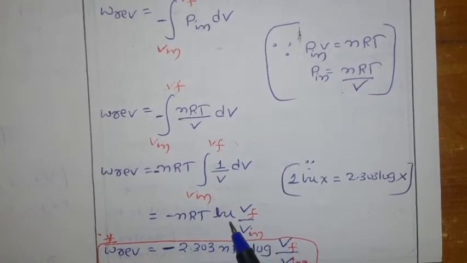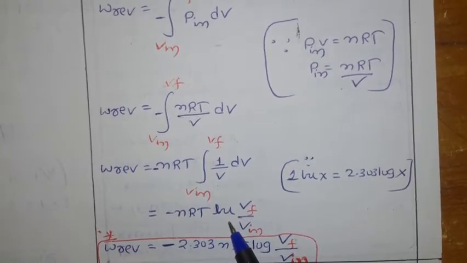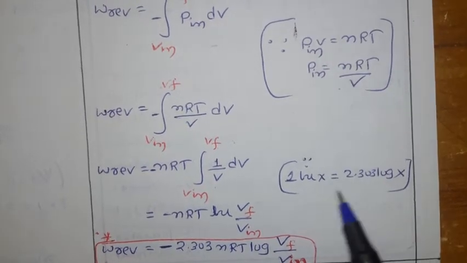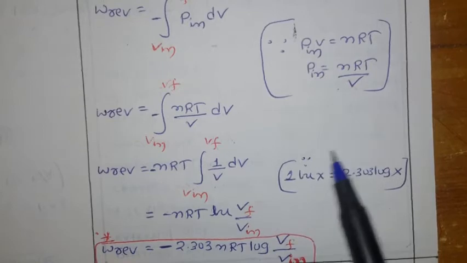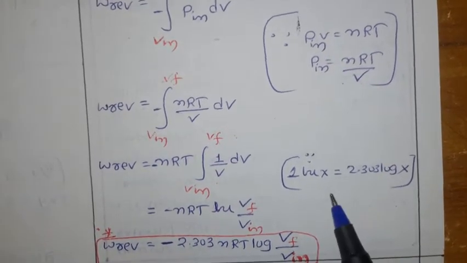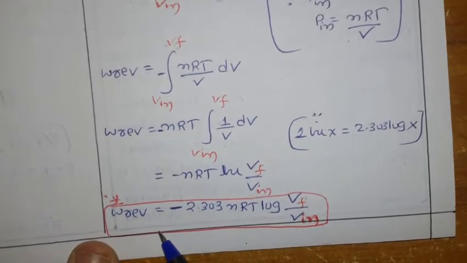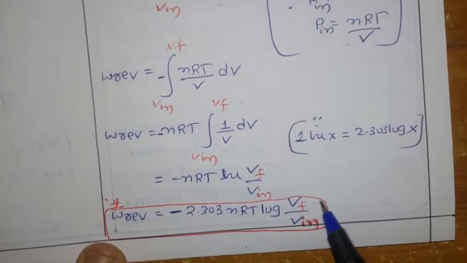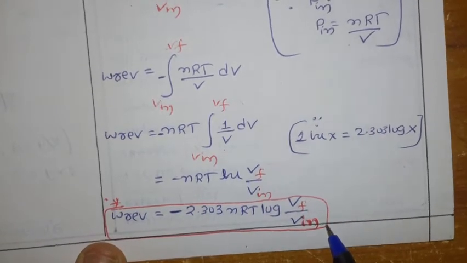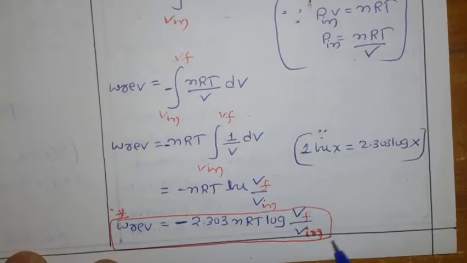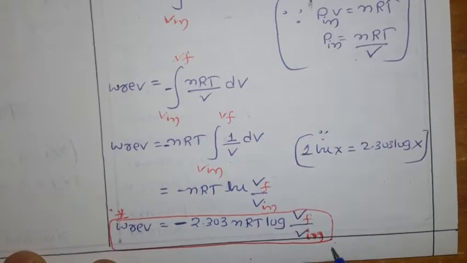If you don't want ln and want to convert it into log, ln x equals 2.303 log x. So if you want to convert ln into log, you have to multiply by 2.303. So the W reversible formula is: W reversible equals minus 2.303 nRT log of the final volume divided by the initial volume. These are the two derivations for the work for the irreversible compression and the reversible compression.